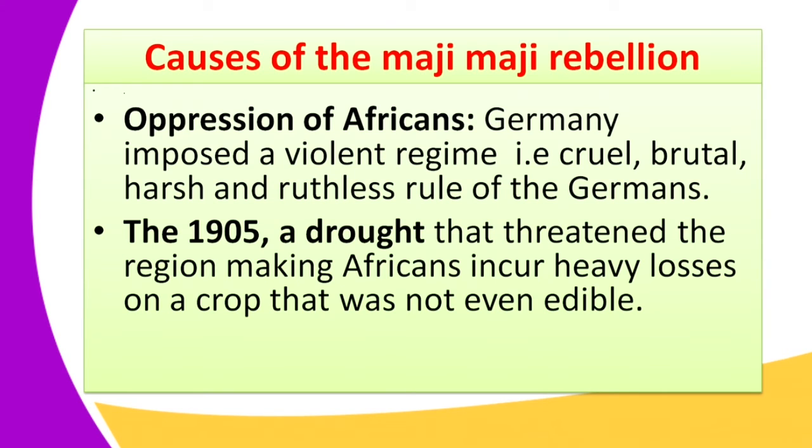Because the Africans had no other option apart from submitting to this oppressive rule, they engaged in cotton planting, and when the drought came in 1905 they saw it as just a loss. Therefore they started their rebellion, from 1905 to 1907.